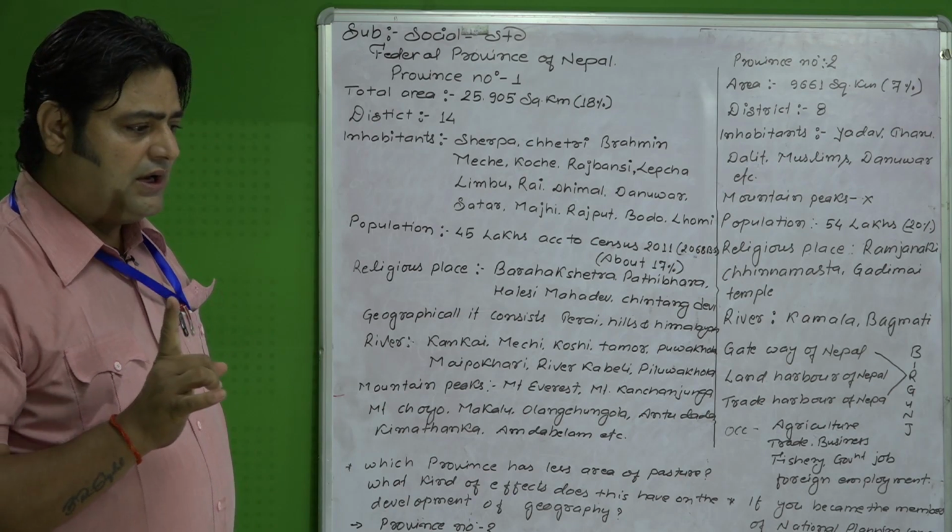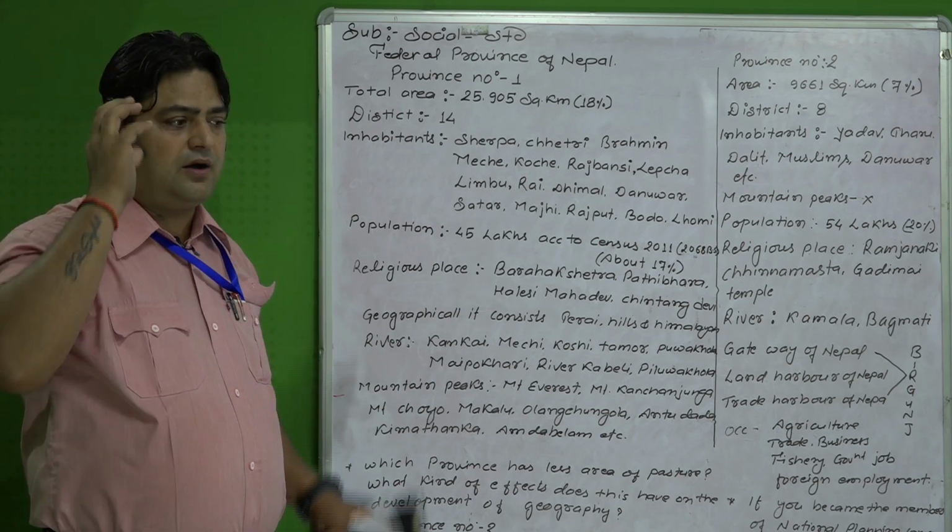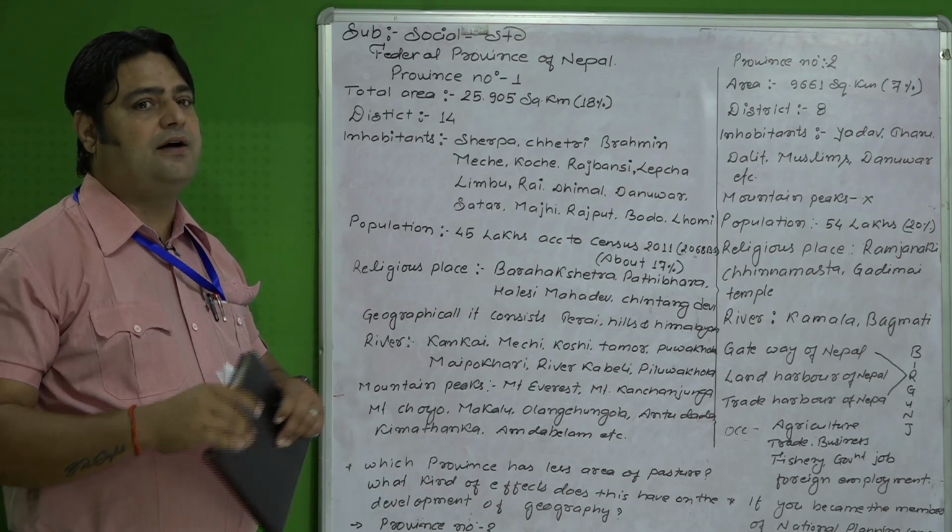You must remember in your mind the total area of each province.